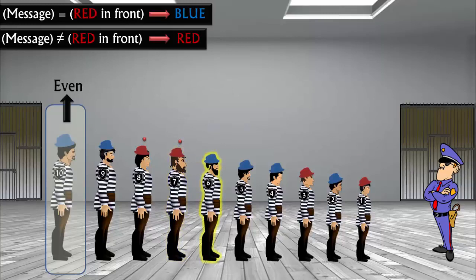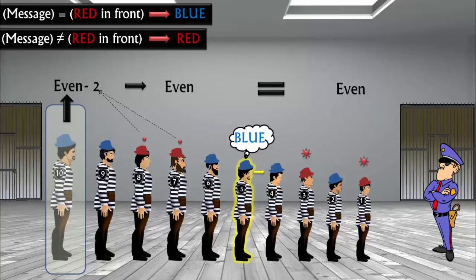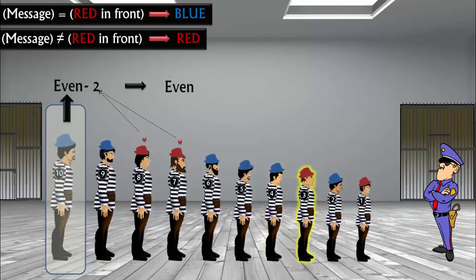For prisoner 6, the calculated message is message minus actual red hat calls so far. Even -2 gives even parity, which is equal to the parity of red hat count he sees in front. So he calls out blue. Prisoner 5 and 4 calculate exactly the same way as that of prisoner 6. So they both call out blue. Prisoner 3 has calculated message of even parity, but he sees odd parity in front. As per formula, he calls out red.